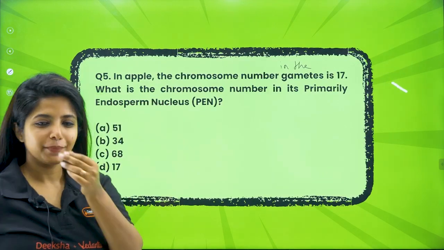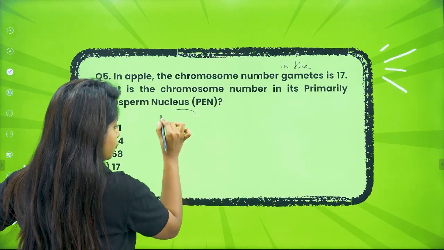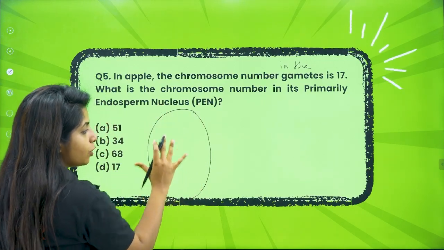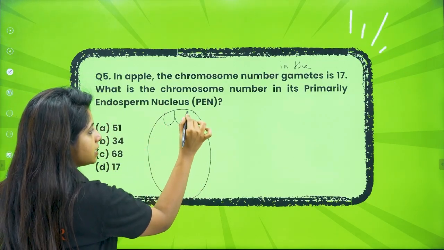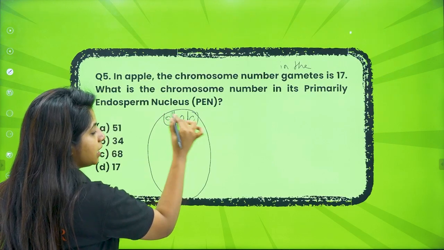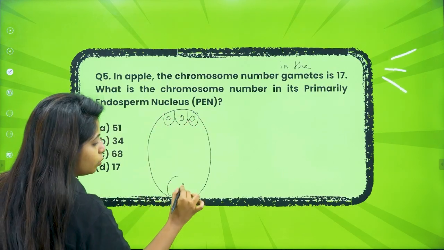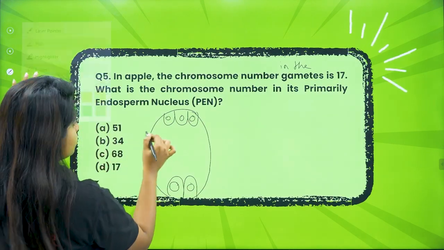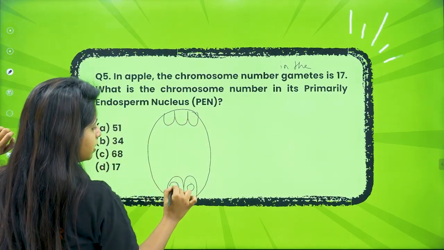Any idea? So, my dear children, we have to form the embryo sac again. It's about the gametes and the PEN. So, the female embryo sac has 3 cells out there. What do you call them? Antipodal cells. 2 cells over here, you call them synergids.